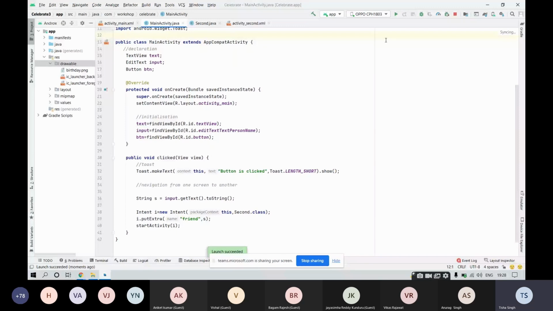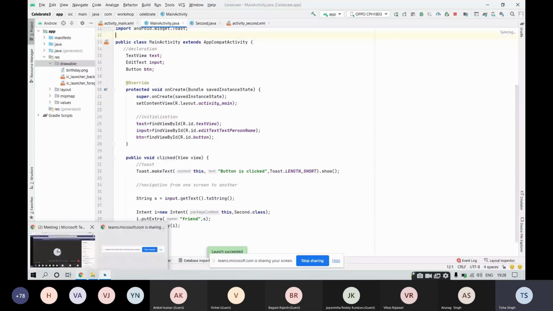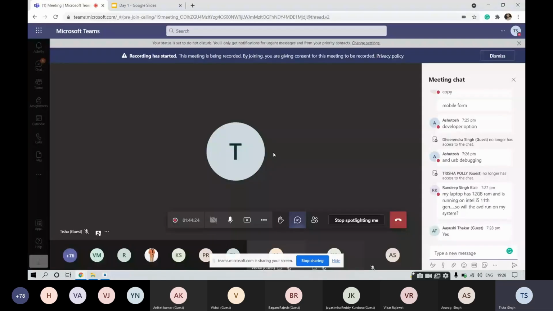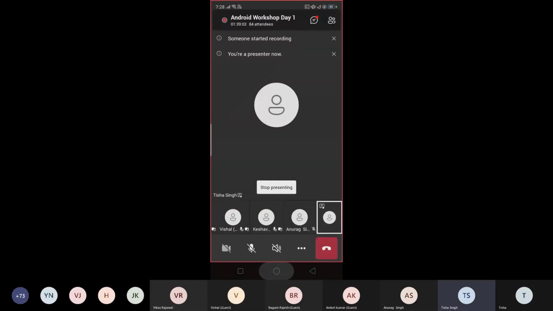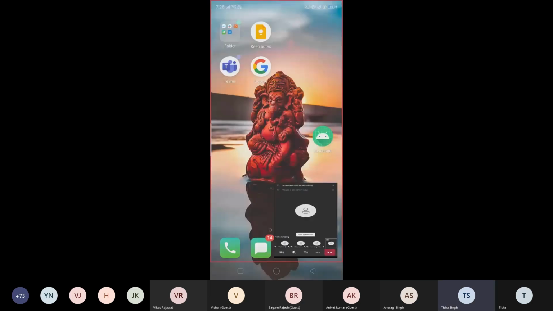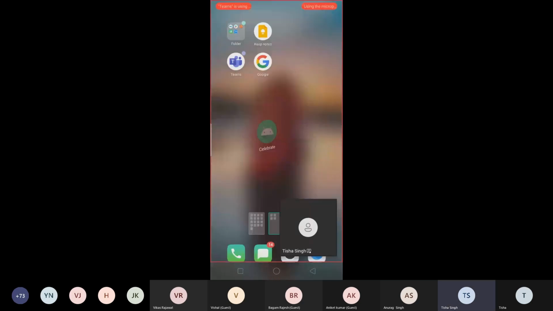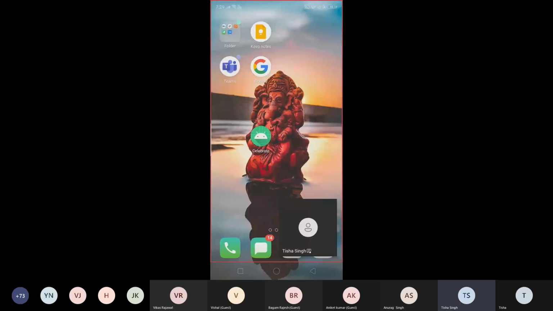Now my app is being successfully installed in my mobile phone. Let me show it to you. You can see that here is my Celebrate app inside my mobile phone,